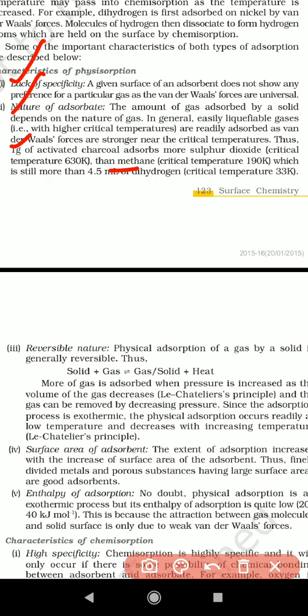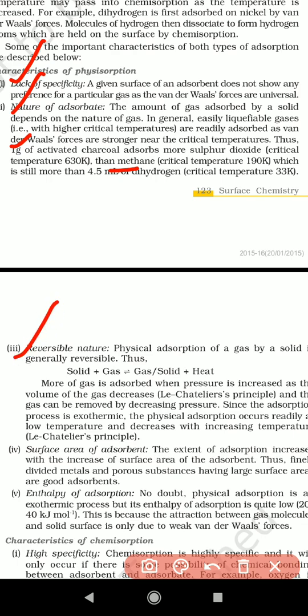This is about the nature of adsorbate. So simply what we conclude is that easily liquefiable gases show a very strong adsorbing nature, right? So that is point number 2, the second characteristic.